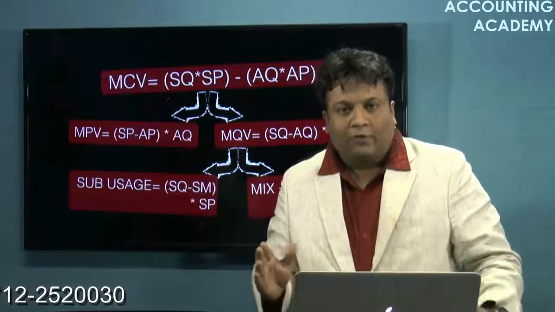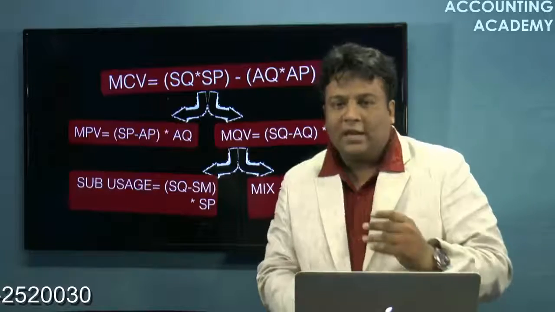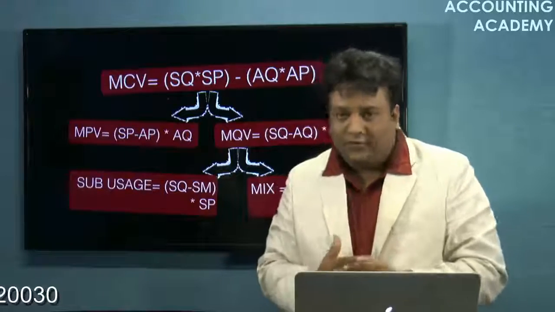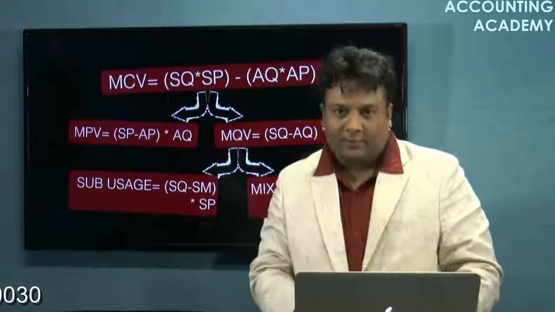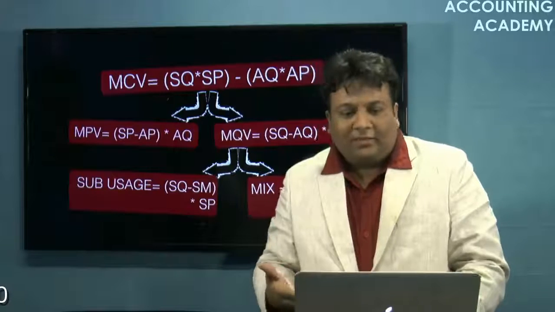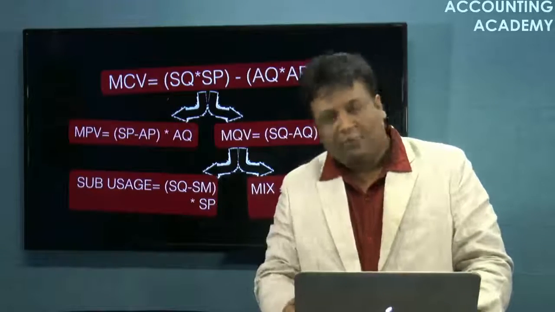Right now we concentrated only on the formulae and the logic of the material cost variance. We understood the various calculations to be made in material cost variance. We will continue with examples of how to calculate these variances in the next lecture. So thank you very much.